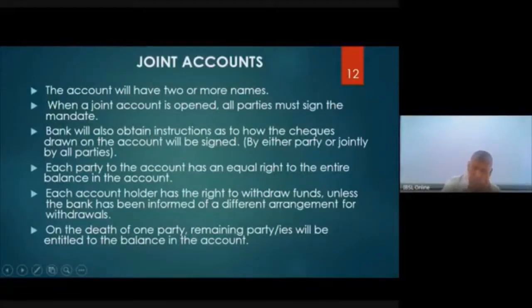On the death of one party, the remaining party or parties will be entitled to the balance in the account. There's a joint account between me and my wife, and when I die, my wife will become the remaining party, and she will be entitled to the balance in the account. Let's say that my wife, my son and I have opened an account, and I die. The balance will go to my wife and my son.